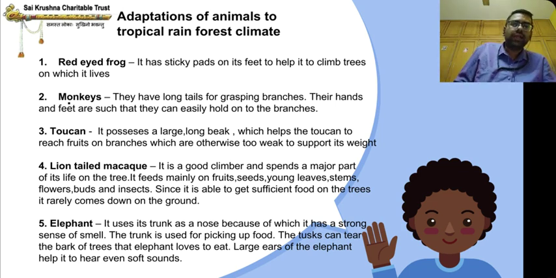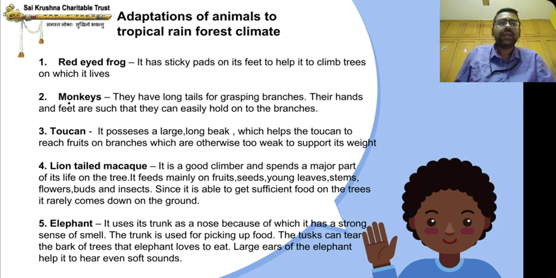Elephant. It uses its trunk as a nose, because of which it has a strong sense of smell. The trunk is used for picking up food. The tusk can tear the bark of trees that elephant loves to eat. Large ears of the elephant help it to hear even soft sounds.